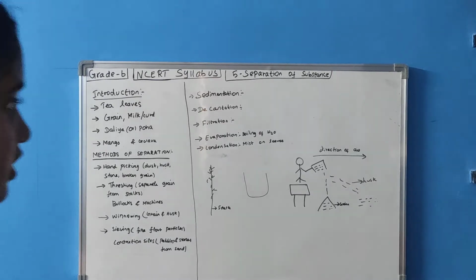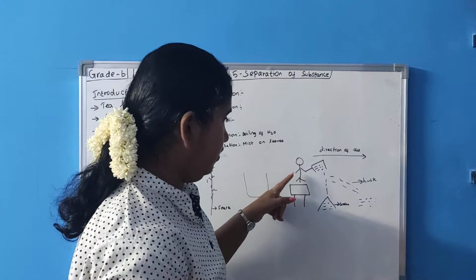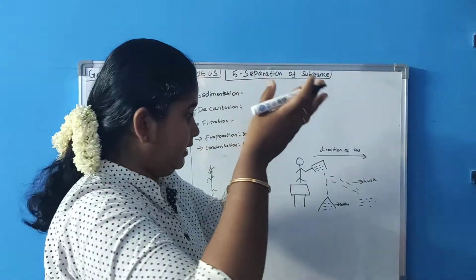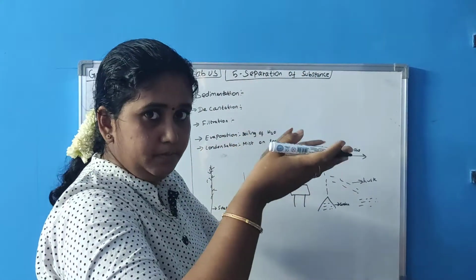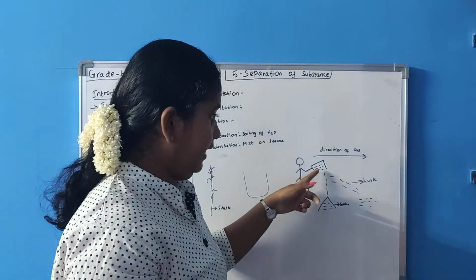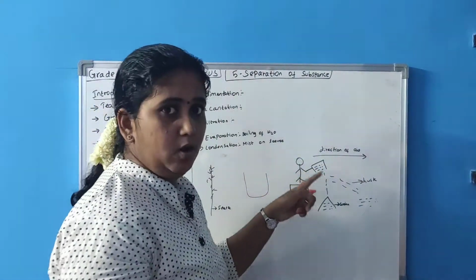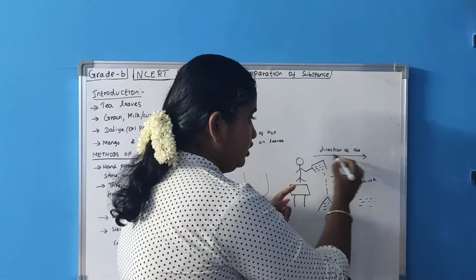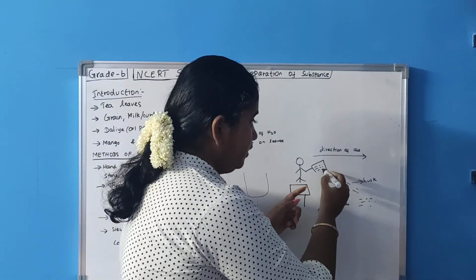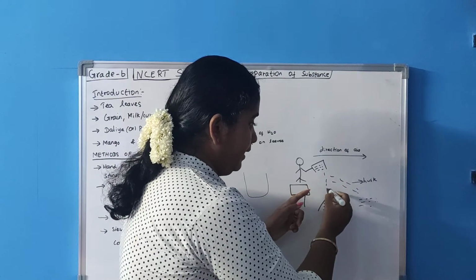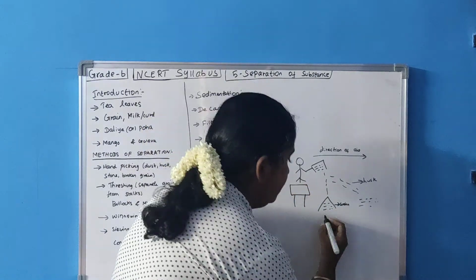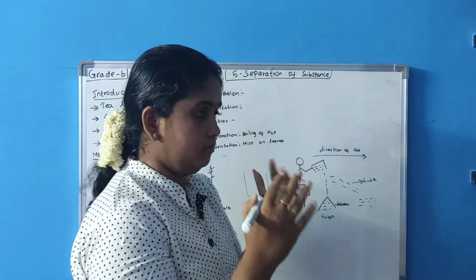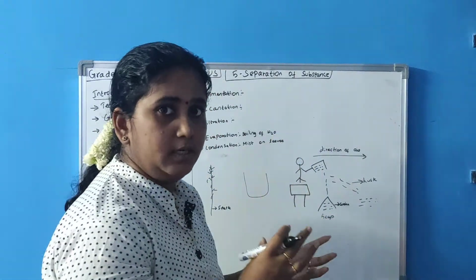Look at this picture. Winnowing: a lady or a man is standing here, and from a height they are putting down the grain. That is grain along with dust or husk in it. This is the direction of the air. The grains are heavier particles, so they will come down and form a heap. Heap means a bunch, that is a heap.